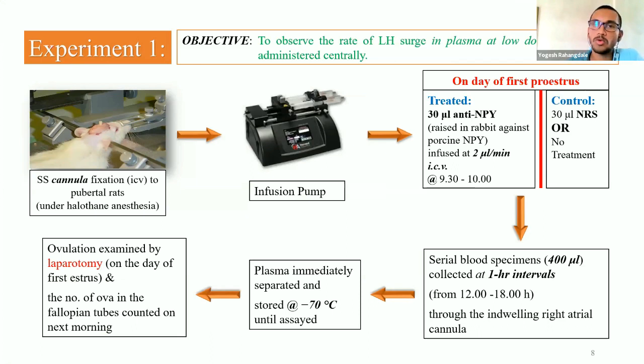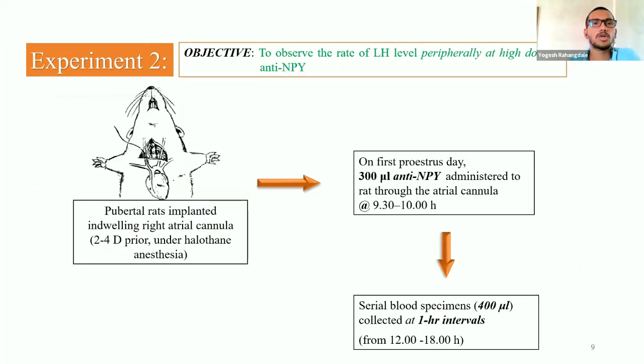The ovulation and the number of ova will be counted as markers of LH production. Then in experiment number 2, the objective of which is to observe the LH level peripherally at a high dose of anti-neuropeptide Y, the pubertal rat is implanted with an indwelling right atrial cannula 2 to 4 days prior to the experiment under halothane anesthesia. Then on first proestrus, 300 microliter of anti-neuropeptide Y is administered to the right atrium through the right atrial cannula between 9:30 and 10 hours. Then serial blood specimens of up to 400 microliter will be collected at 1 hour intervals from 12 to 18 hours, and again the ovulation and the number of ova will be counted with the help of staining.